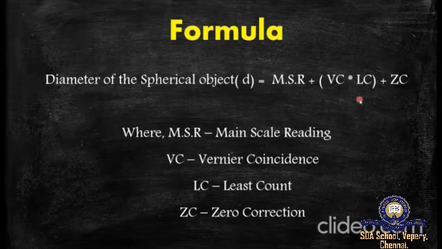And we know that the least count of the vernier caliper is 0.01 centimeter. It is a fixed least count. With these values, we can easily measure the diameter of the given ball.